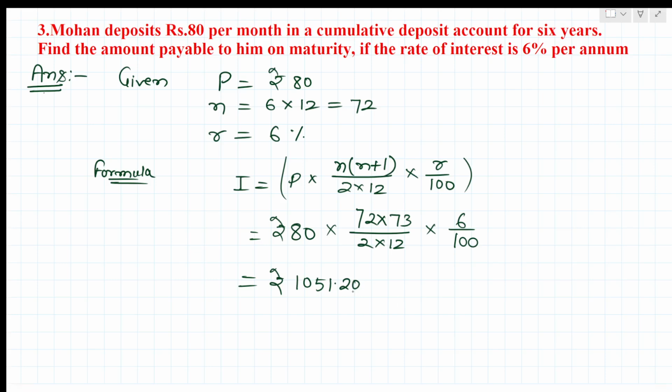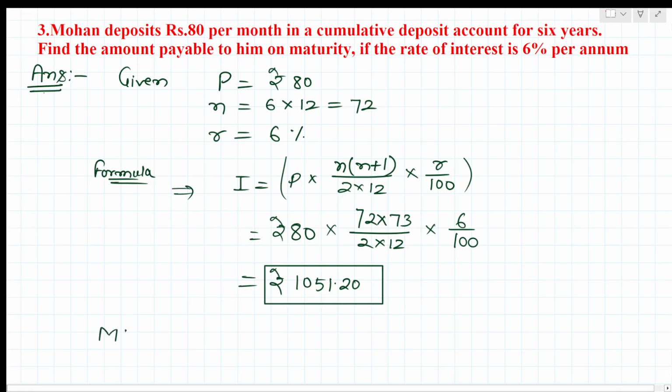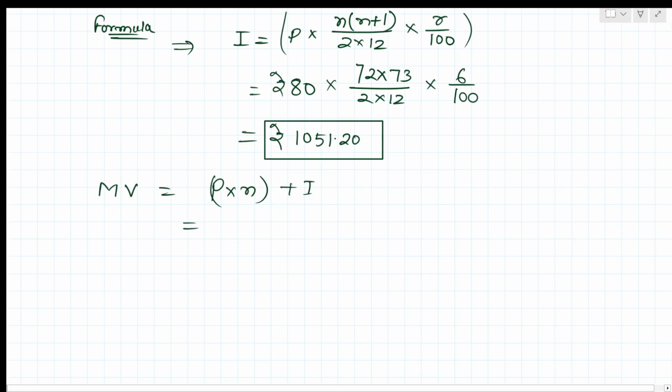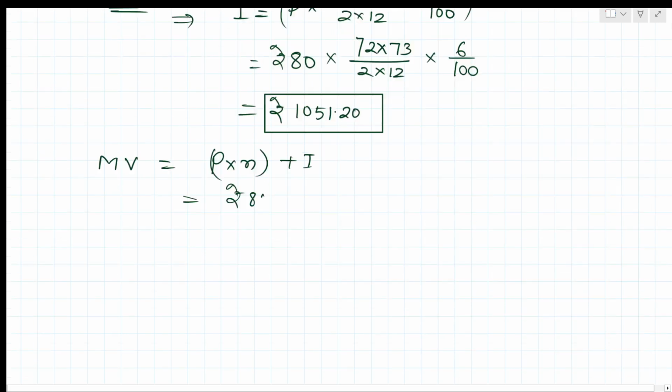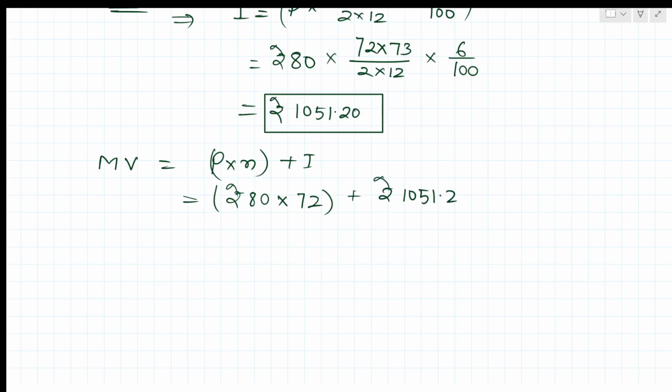This is the interest. Now for the maturity value, MV equal to P into n plus I. P is 80 rupees, n is 72 months, and the interest is 1051.20.